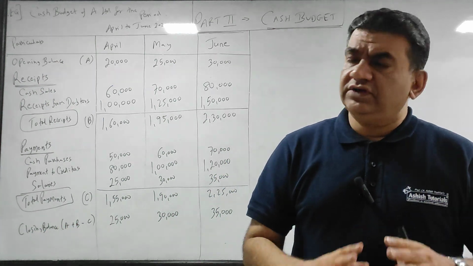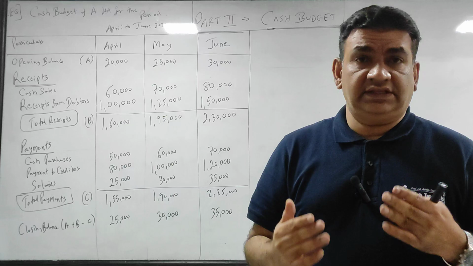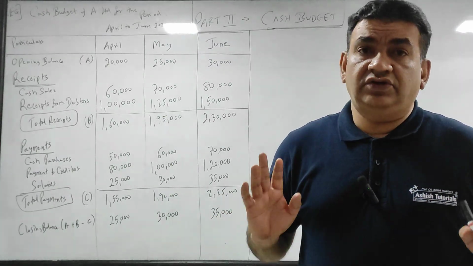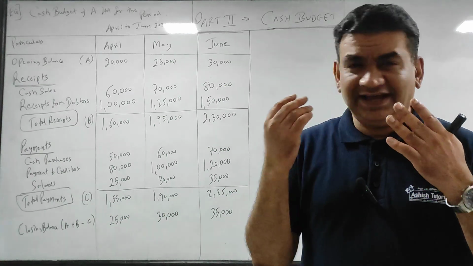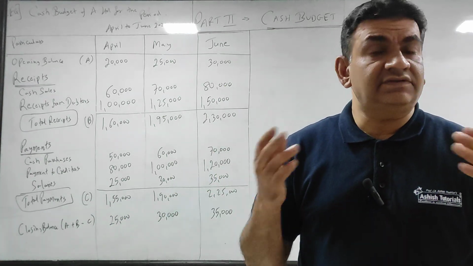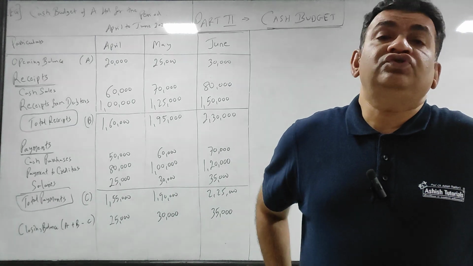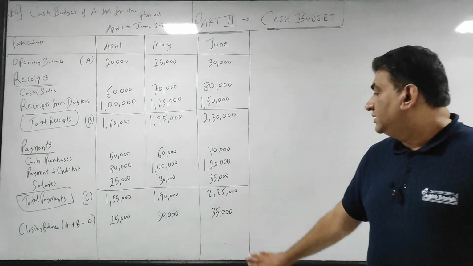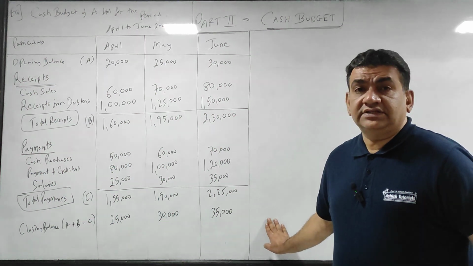I took time because मैं घाई दो लोग मुझे follow करते हैं. Your look, I don't do anything in a hurry. I do it in a logical way. किसी को बोर लगता है लगे, मुझे फर्क नहीं पड़ता है. I cannot use shortcut methods. It's in my nature. मैं shortcuts use नहीं कर सकता हूँ. Got it? So this was cash budget for us.